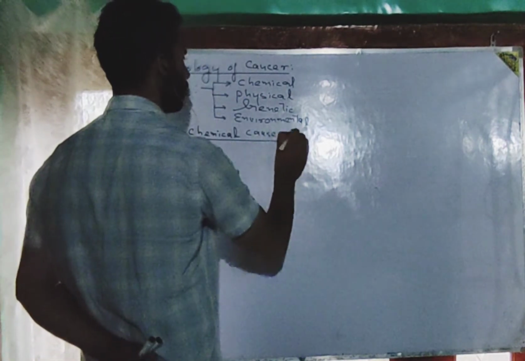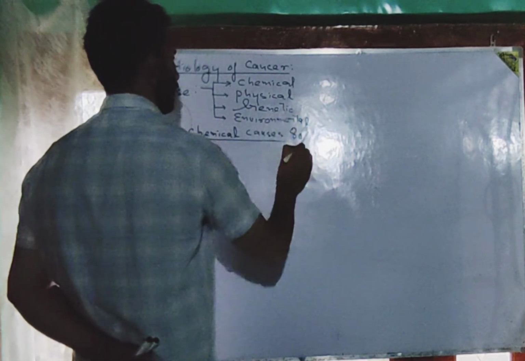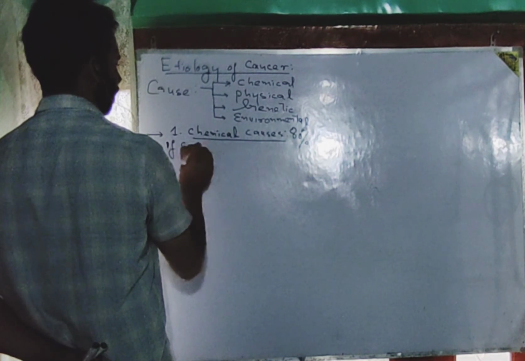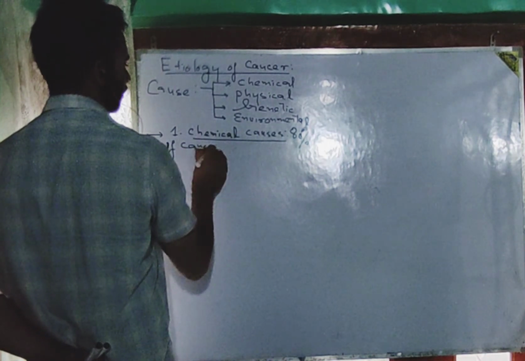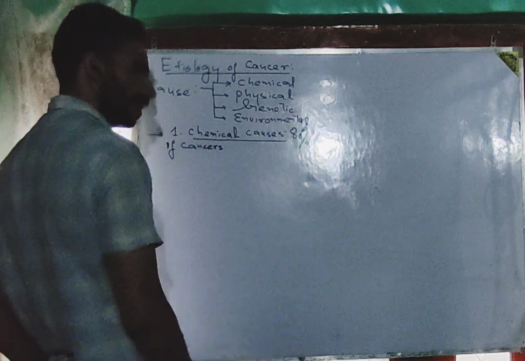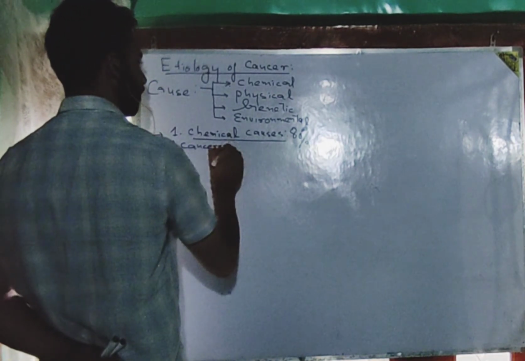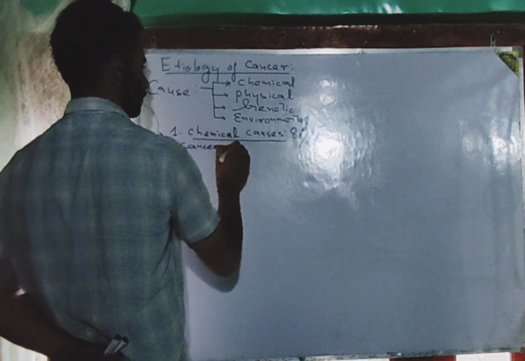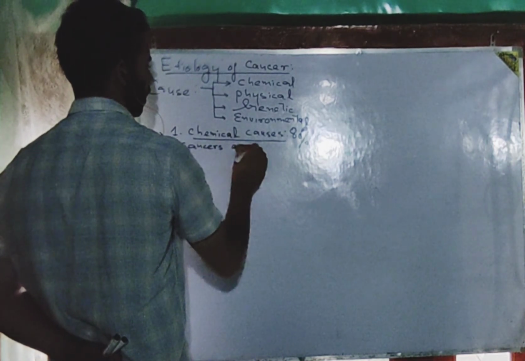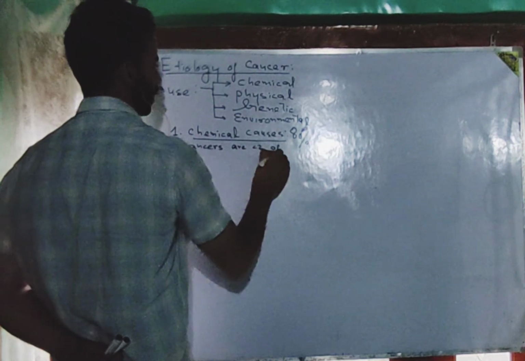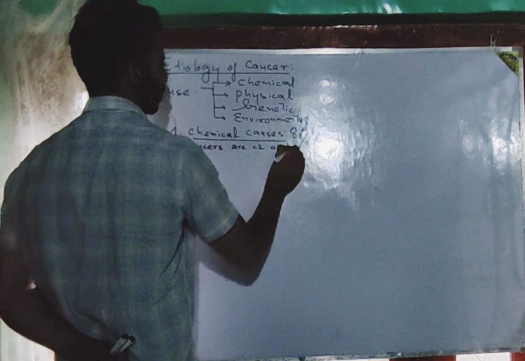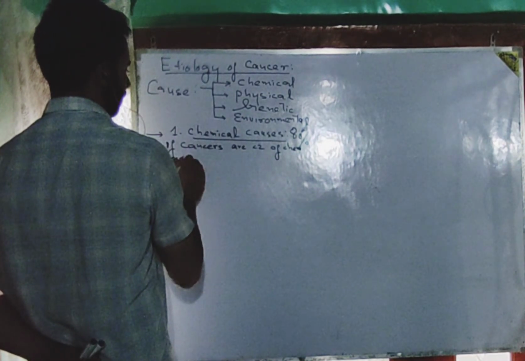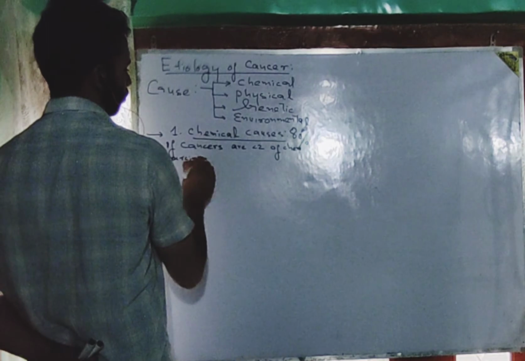So you will write down in your note that 80% of cancers among all the cancers are developed because of chemicals. 80% of cancers are because of chemical carcinogens.